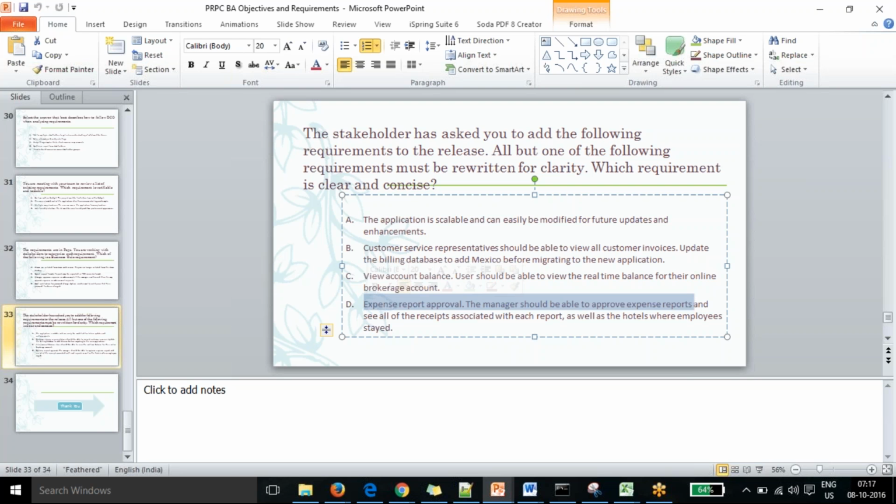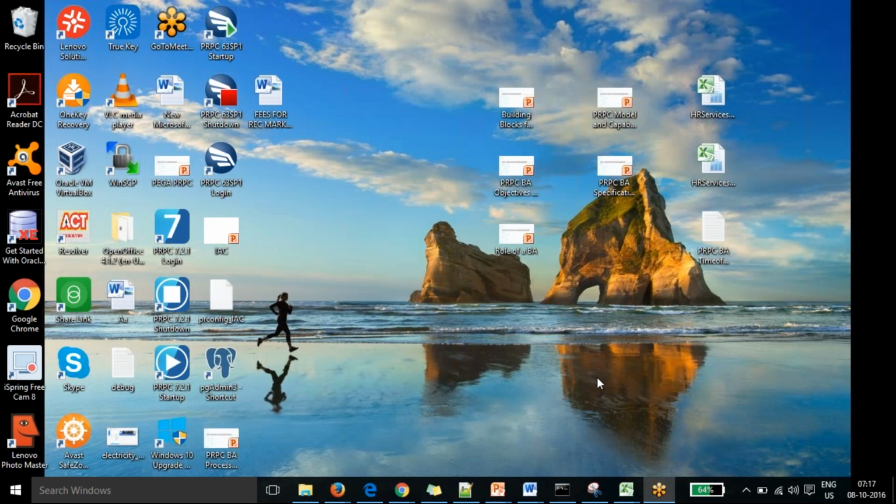Fine. So we have covered yesterday's session on objectives and SMART objectives and different tips for the requirements. Today we are going to see how we can go to the next phase, from objectives and requirements to specifications.